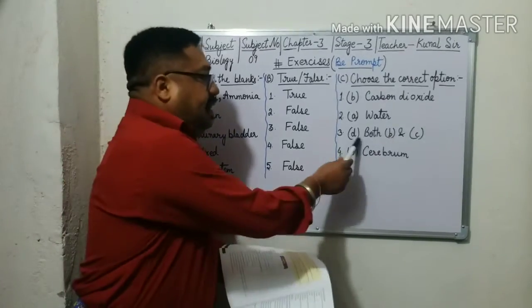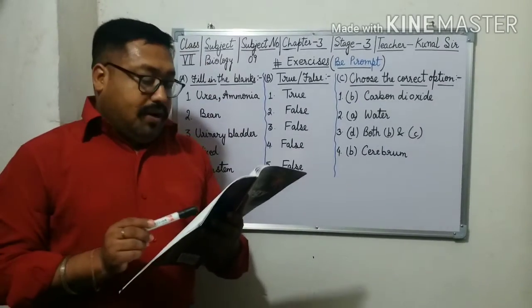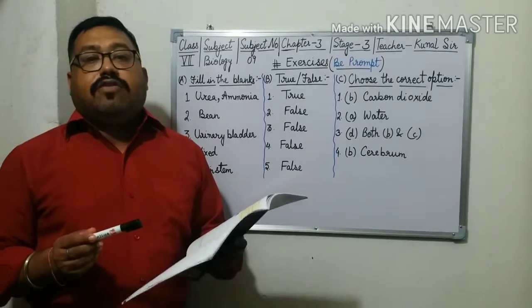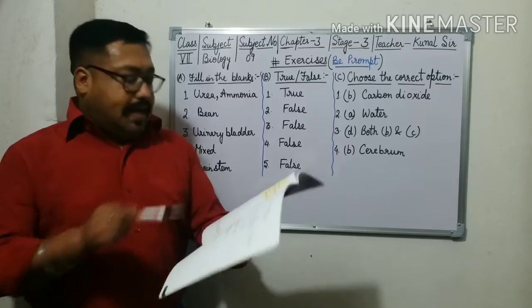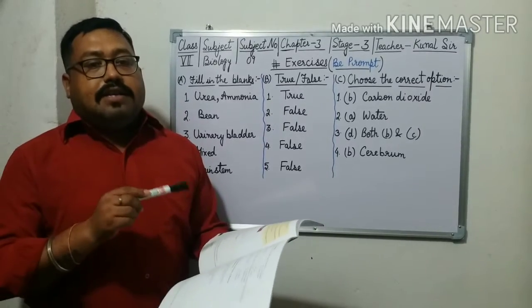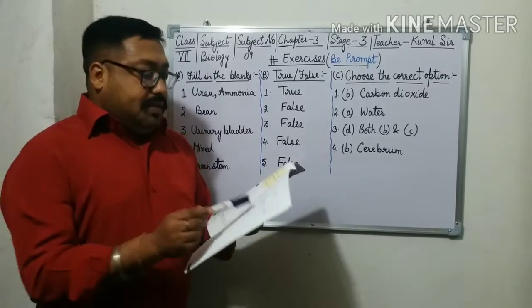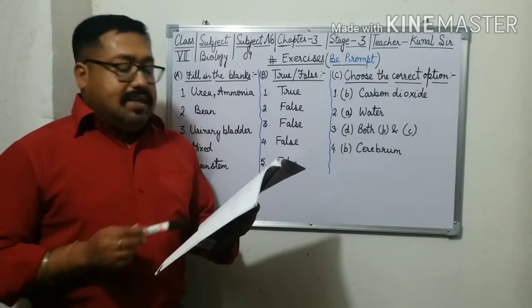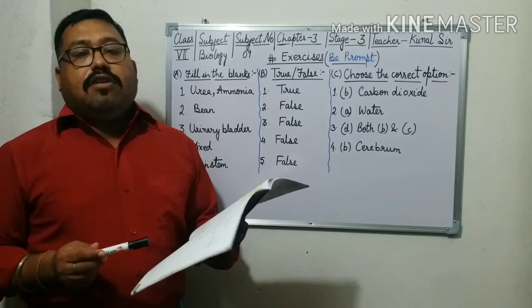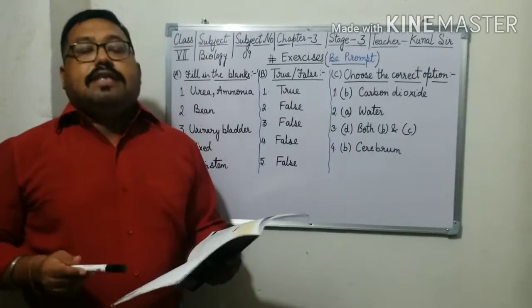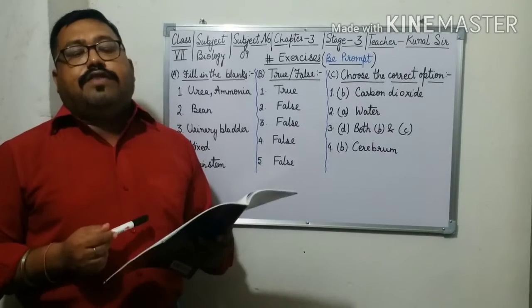And last but not least, the fourth question: which is the largest part of the brain? We completed this recently. A. Medulla, B. Cerebrum, C. Cerebellum, D. Spinal cord. Yes, you are right, option B is correct. Cerebrum is the largest part of the brain.